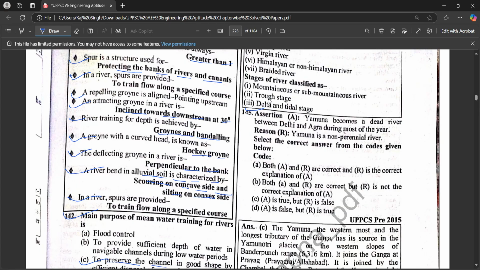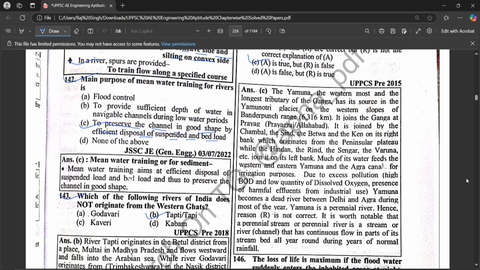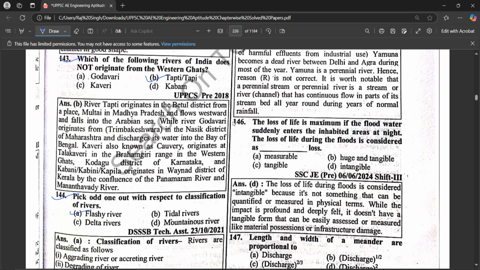Assertion and reasoning. Yamuna becomes a dead river between Delhi and Agra during most of the year. Yamuna is known as a perennial river, hence we know that the assertion is true, but the reason is false. The loss of life is maximum if flood water suddenly enters the inhabited areas at night. The loss of life during the flood is considered as death.